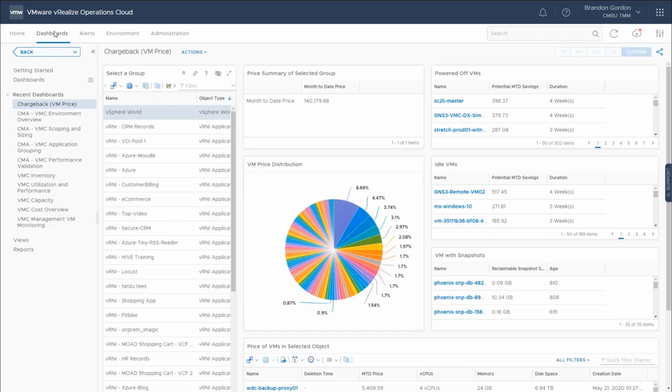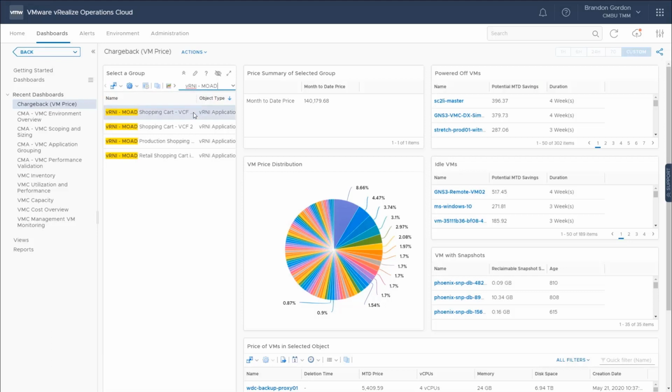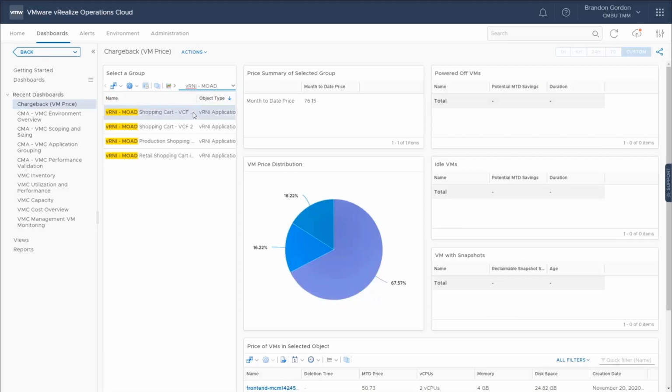So we can see here, I've got my month-to-date price of all of my virtual machines. I've got my powered off virtual machines that have been detected here, showing how much they cost. I've got the idle virtual machines, VMs with snapshots. So the idea here is now, based on all the pricing info that I entered, I can identify all these potential savings. And I can even go in here and find my application. This is the application that was discovered with vRNI. And now I can see the price of these virtual machines.